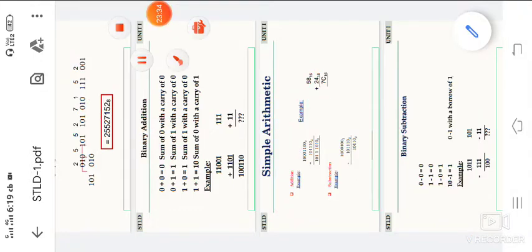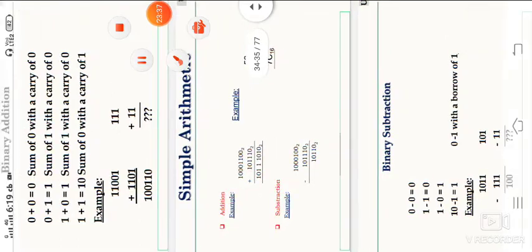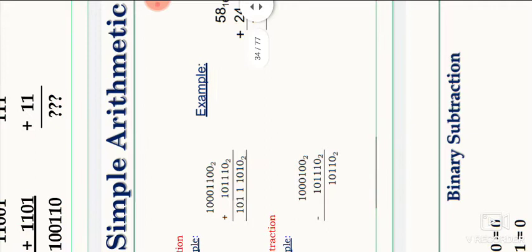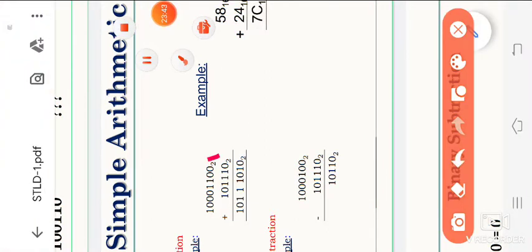Those are the arithmetic addition problems we have to observe. Here in the example we are adding: 0 plus 0 is 0, 0 plus 1 is 1, 1 plus 1 is 0, carry 1. Here the carry we are getting is 1, so here 1, again 1.